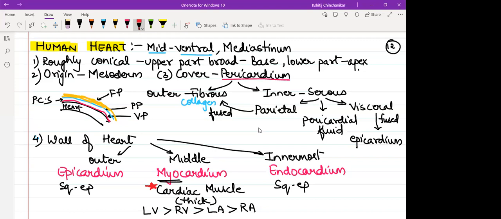Collagen is a type of protein, Shravani, which imparts toughness or tensile strength to a tissue. So if a tissue has collagen, the tissue becomes one of the toughest tissues of the body. VP means visceral pericardium. PP means parietal pericardium. FP means fibrous pericardium. PSC means pericardial space.